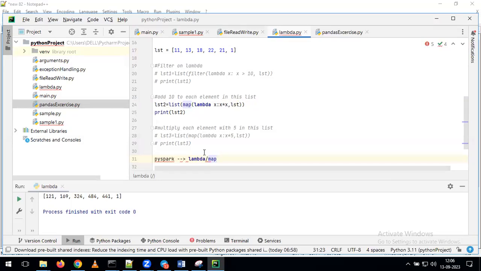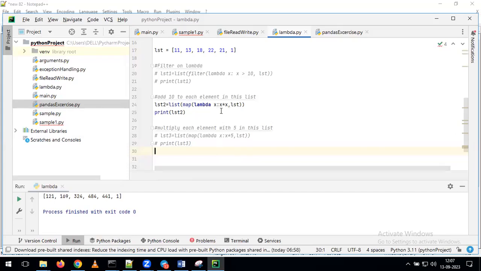But in the coming classes, when we are discussing PySpark, there we can see the proper example of how we are going to utilize lambda and map in writing our code. But the intention of this class is to understand how we are going to use lambda, and how we can apply map in combination with lambda. To understand all this information, I'm just taking basic examples. With the basic examples, try to understand the purpose of lambda and the purpose of map in combination with lambda. Okay. Any questions up to here?